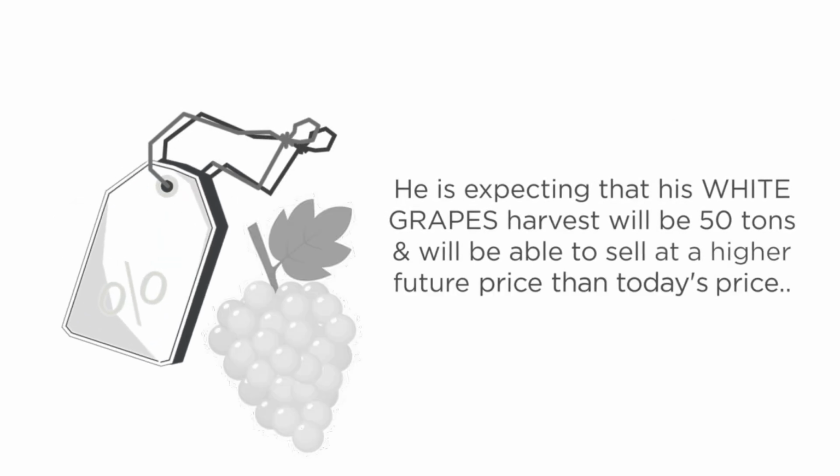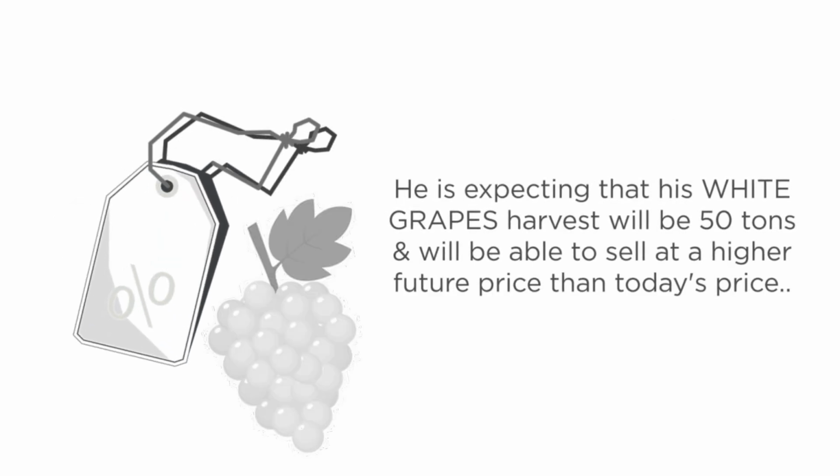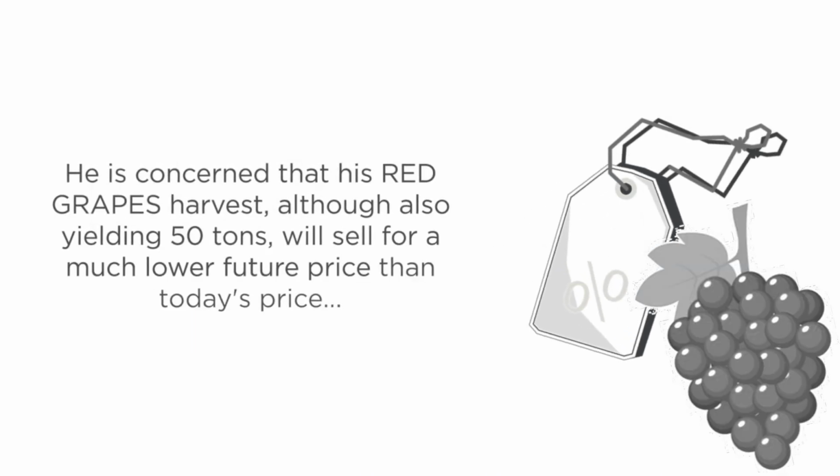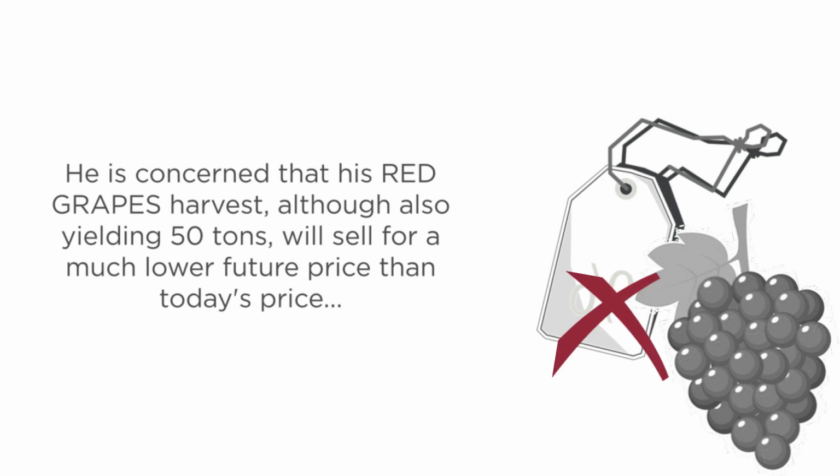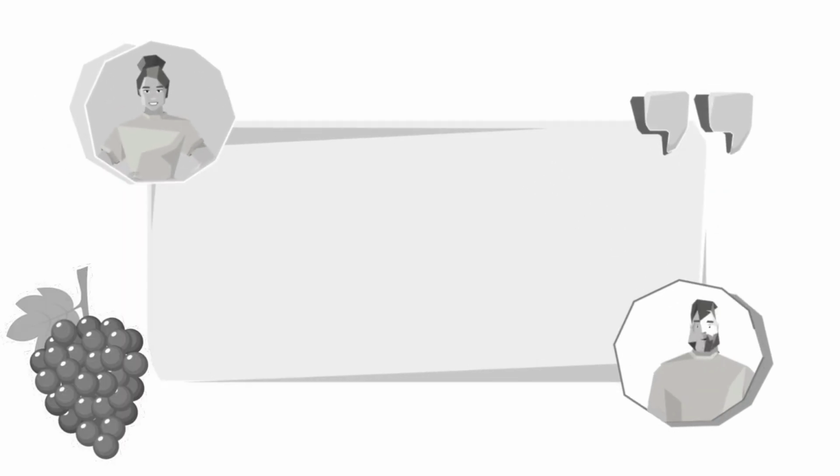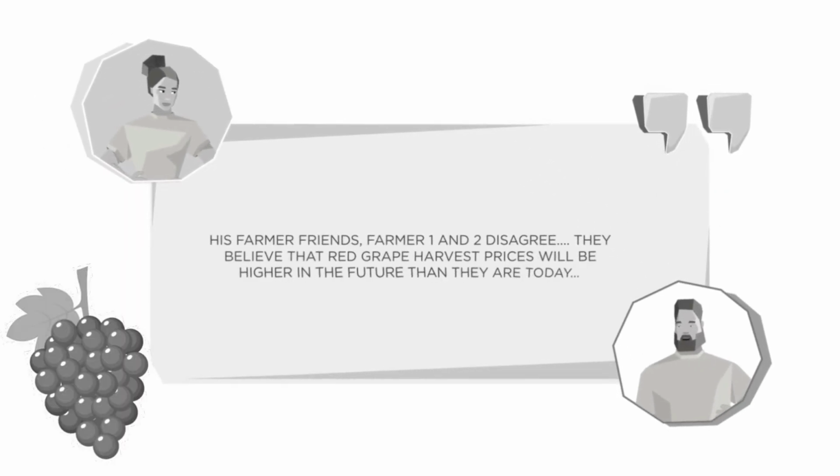He is expecting that his white grapes harvest will be 50 tons and will be able to sell at a higher future price than today's price. He is concerned that his red grapes harvest, although also yielding 50 tons, will sell for a much lower future price than today's price. His farmer friends, Farmer 1 and 2, disagree.